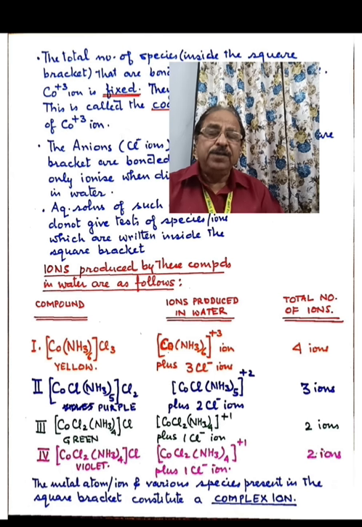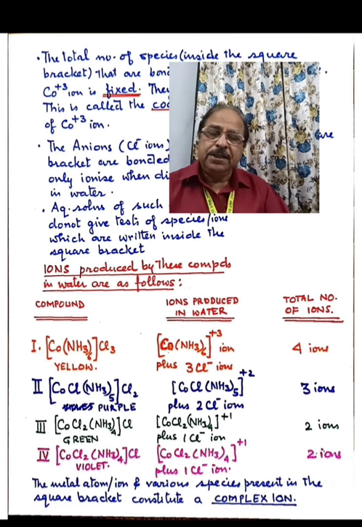Now let us see, when we dissolve each compound separately in water, how many ions are produced in the water. The first compound, when dissolved in water, will produce 3 chloride ions, and then there will be a positively charged complex entity. So that means there will be 4 ions in total: one cationic complex entity and 3 chloride ions. And let us see how many ions are produced when we dissolve the second compound in water.